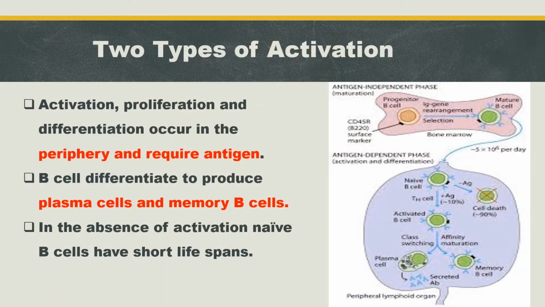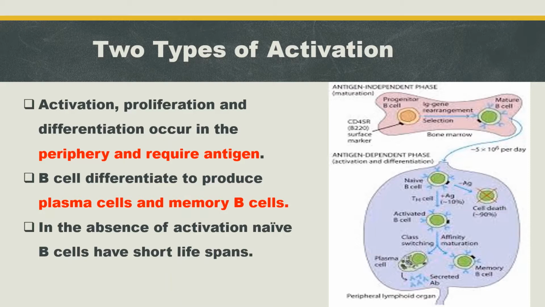The maturation site of B cell is the bone marrow, and activation and differentiation of B cells occur in the peripheral lymphoid organs. Another name for peripheral lymphoid organ is secondary lymphoid organ, which includes the spleen, lymph node, etc. Activation, proliferation and differentiation occur in the peripheral lymphoid organ, and that requires antigen.